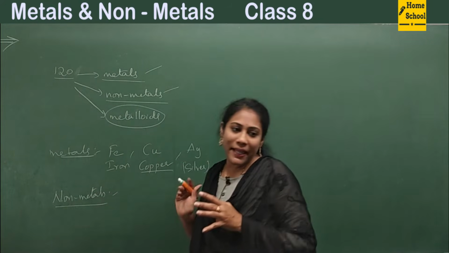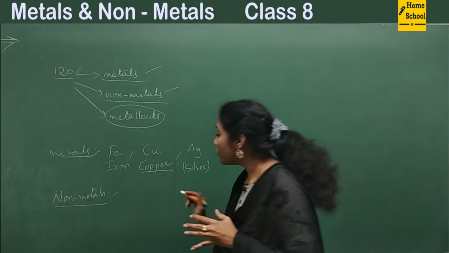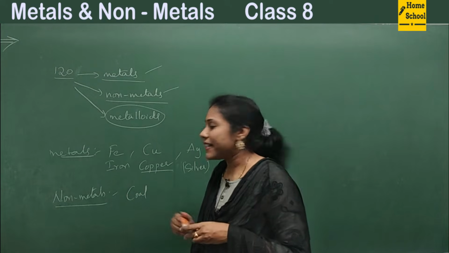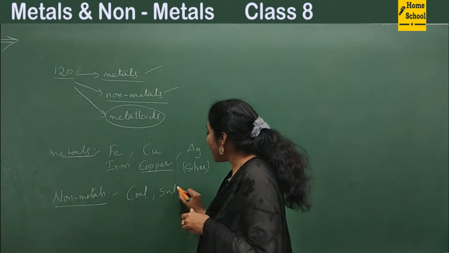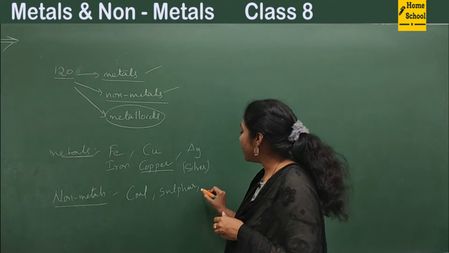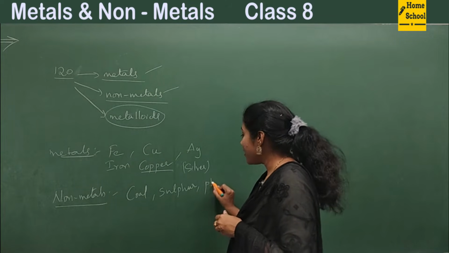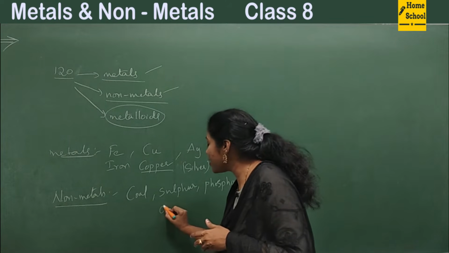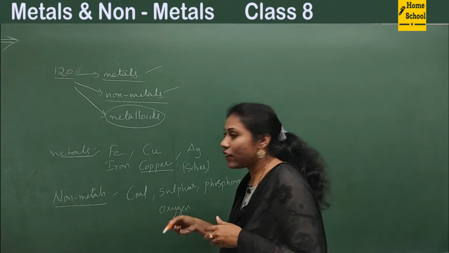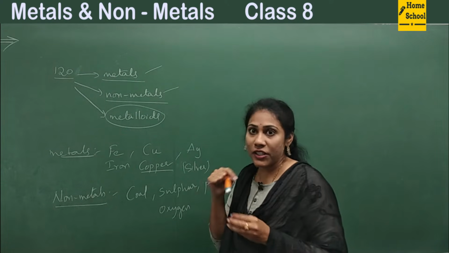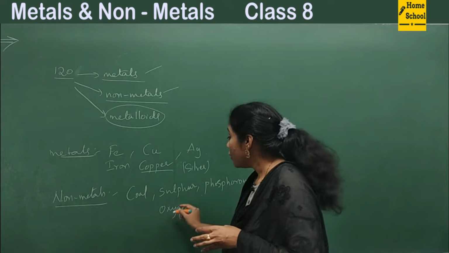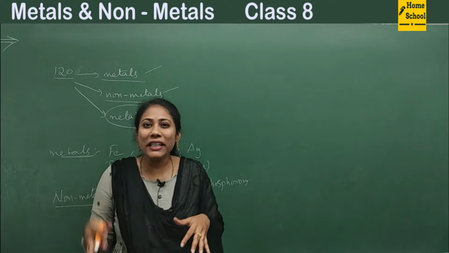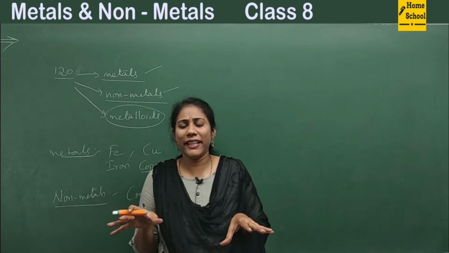Okay, so can you give some examples of non-metals around us? Coal, right? Coal is a powder. So coal is an example. Sulfur is an example. Phosphorus, right? Non-metals are also many, like the gas, oxygen gas. We take oxygen gas in through our nose, right? Oxygen gas is very much necessary for the human body. So oxygen gas, hydrogen gas, chlorine gas, all these gases. So there are a few things, right?